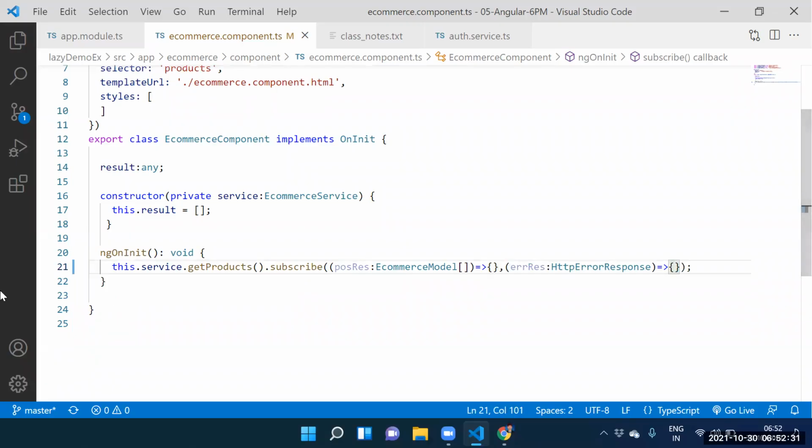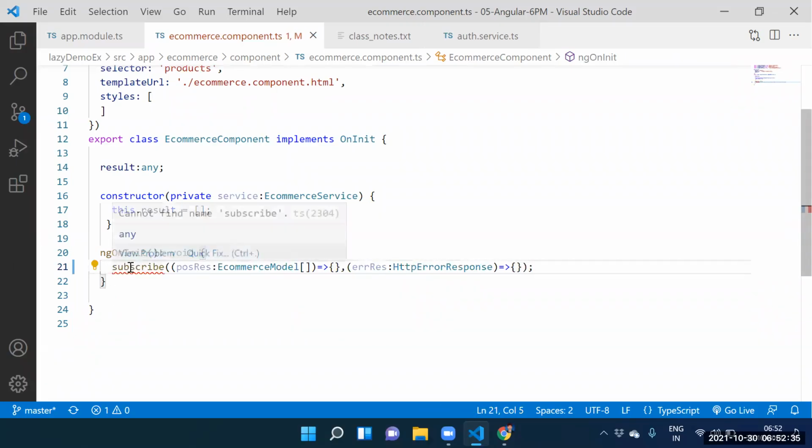Now see this one here. Head of the function. Guys, which function did we call? The subscribe function. For the subscribe function, how many arguments? Argument 1, argument 2. What are those arguments? Positive result, what positive result here?